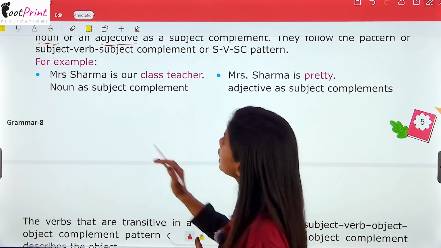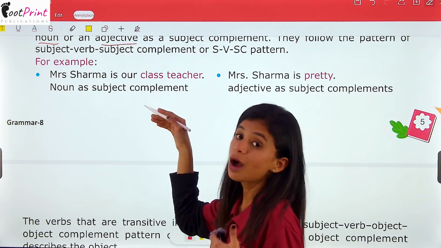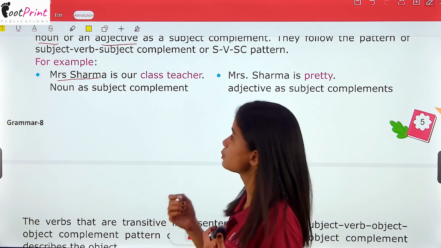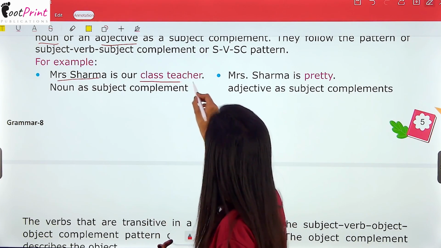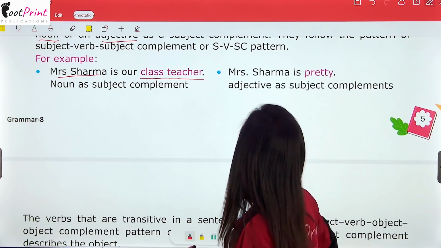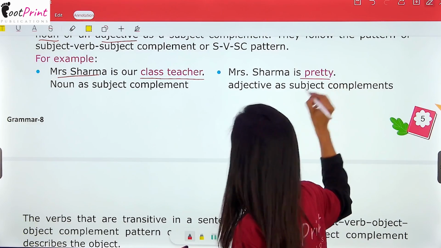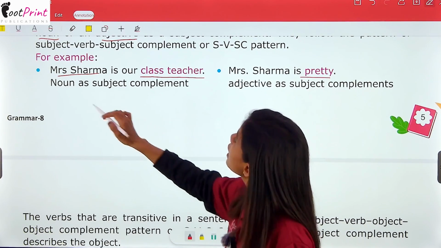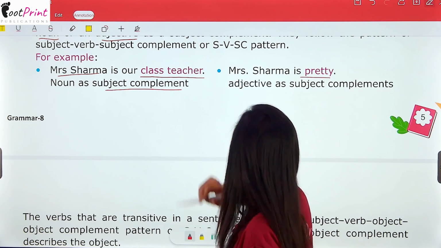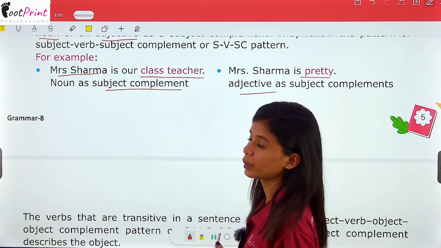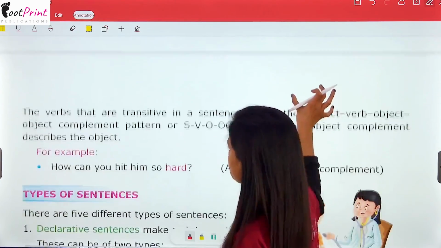For example, Mrs. Sharma is our class teacher. Now, Mrs. Sharma is the subject and class teacher is the subject complement. Right? Mrs. Sharma is pretty. Now, this is also a complement. Here a noun is used as the subject complement, and here an adjective is being used as a subject complement.